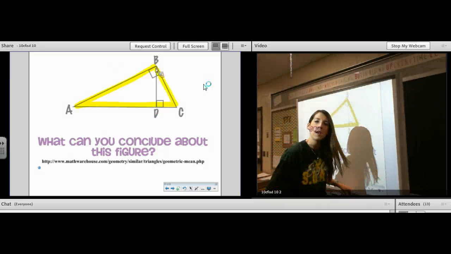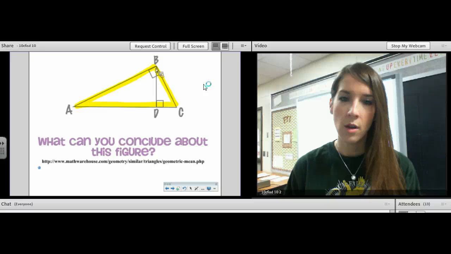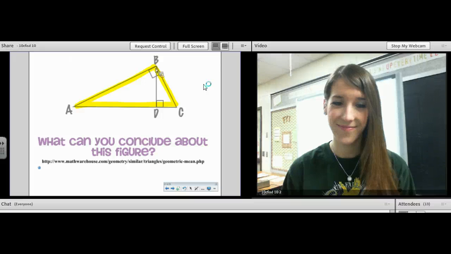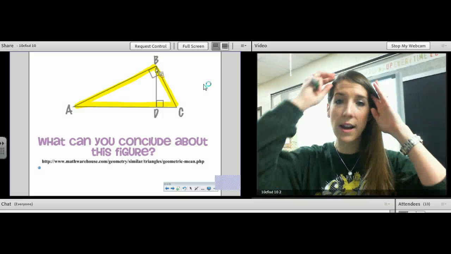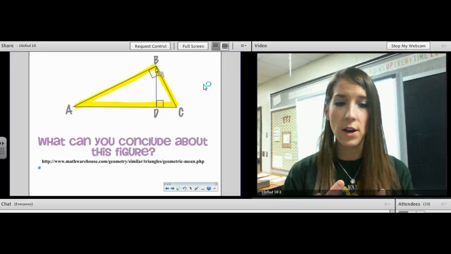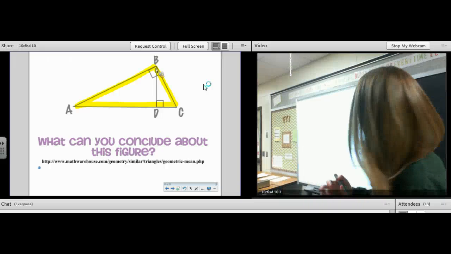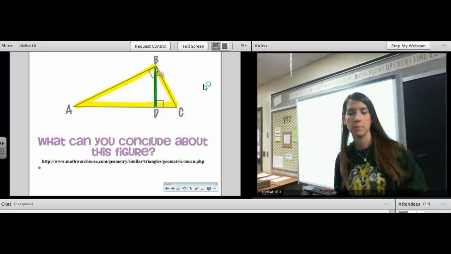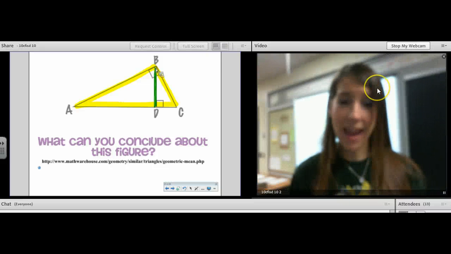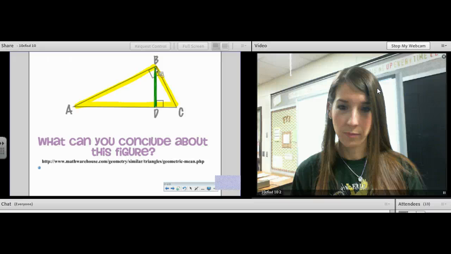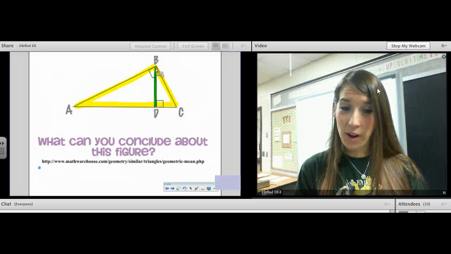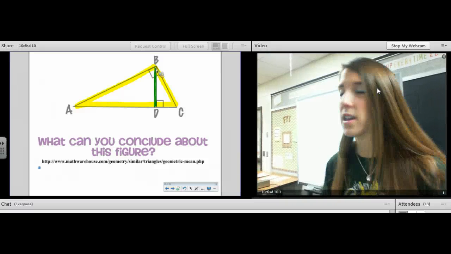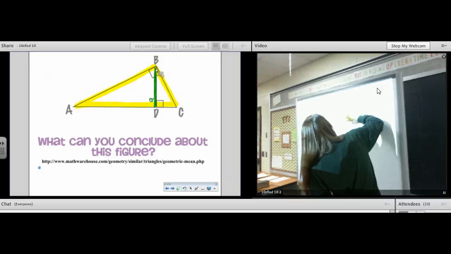Okay. In triangle ABC, well, first of all, what kind of triangle is ABC? I know I'm insulting your intelligence. Yes, it's a right triangle. So what we're doing today only works in a right triangle. What is segment BD called? What is the title or the name for segment BD? Height is good. There's a word that's synonymous with height, and it is altitude, and that's the word that we're going to use. So this is the altitude of the triangle.